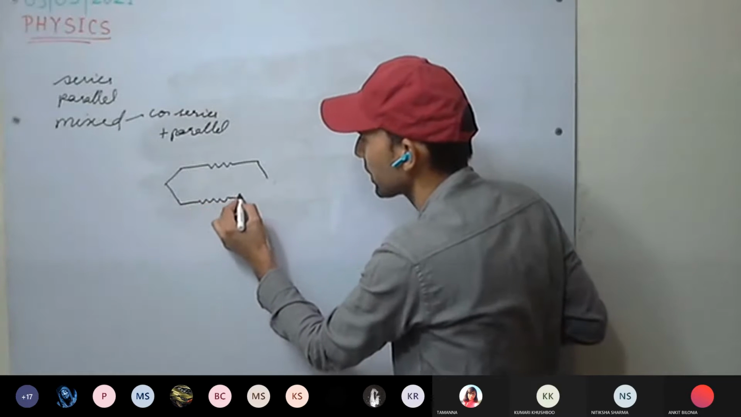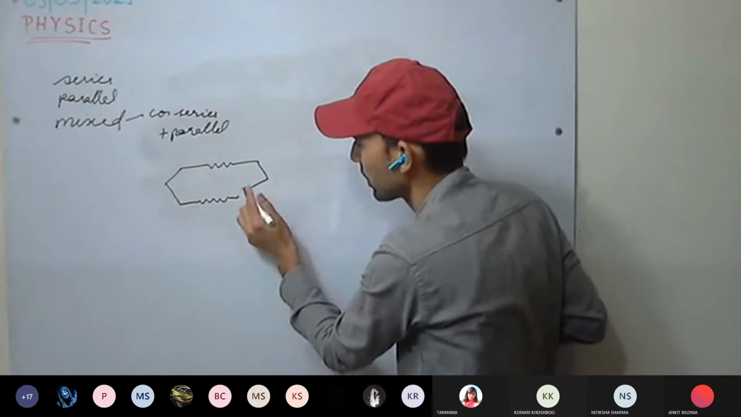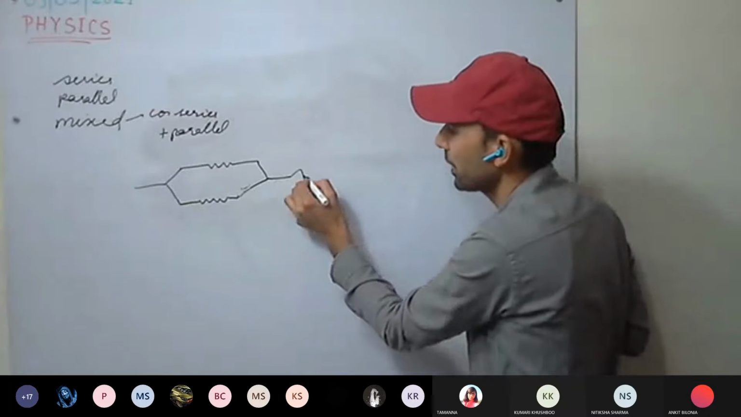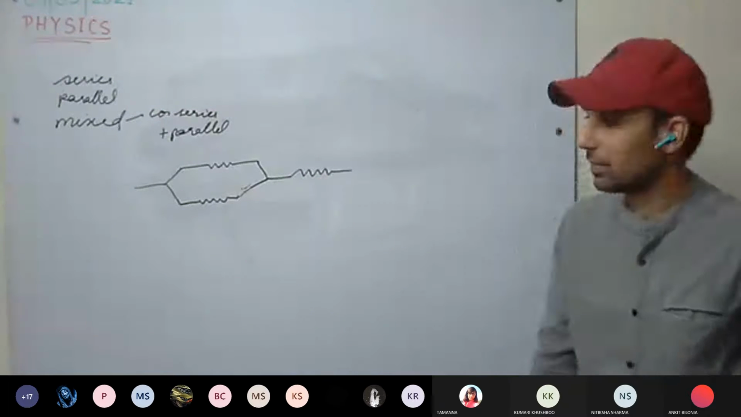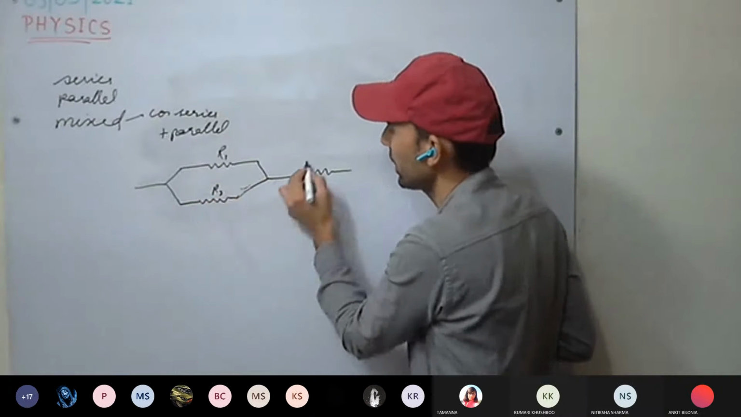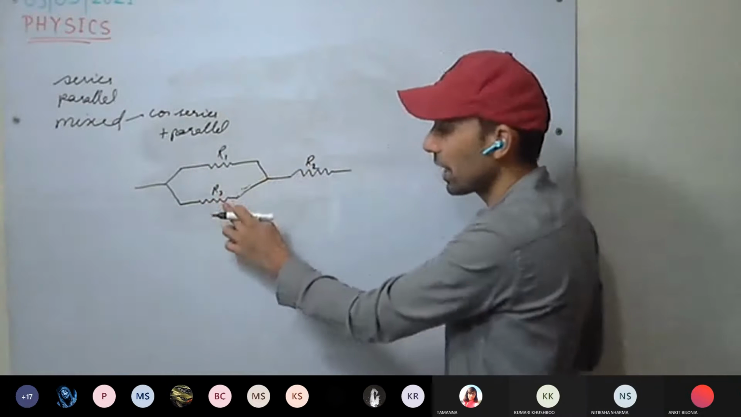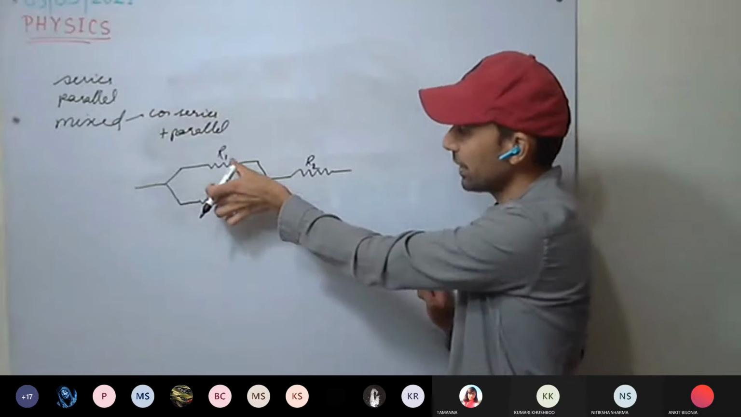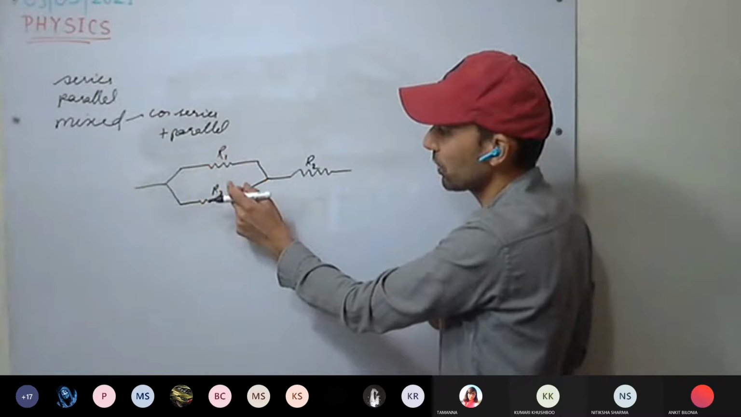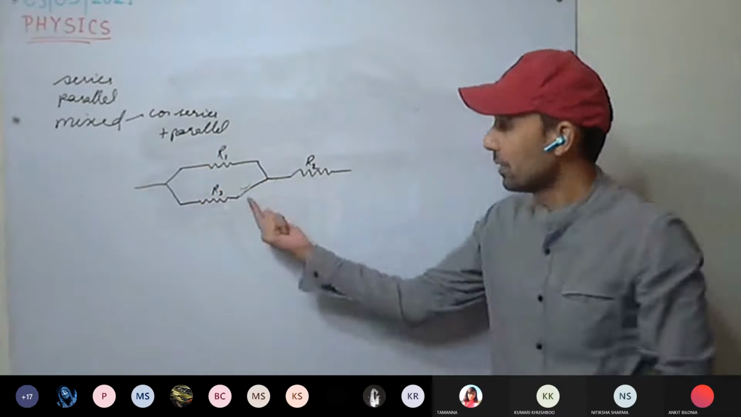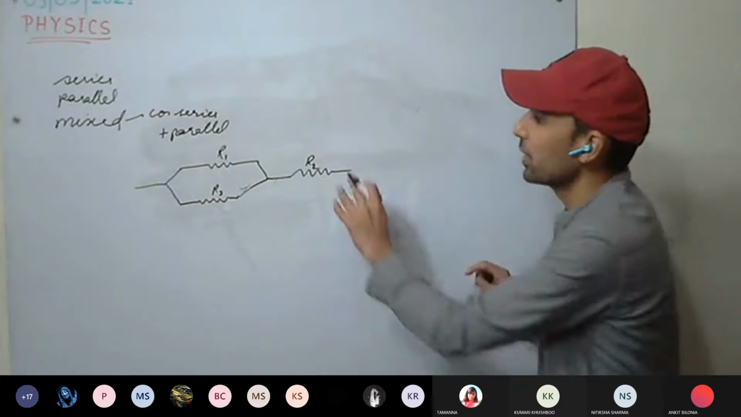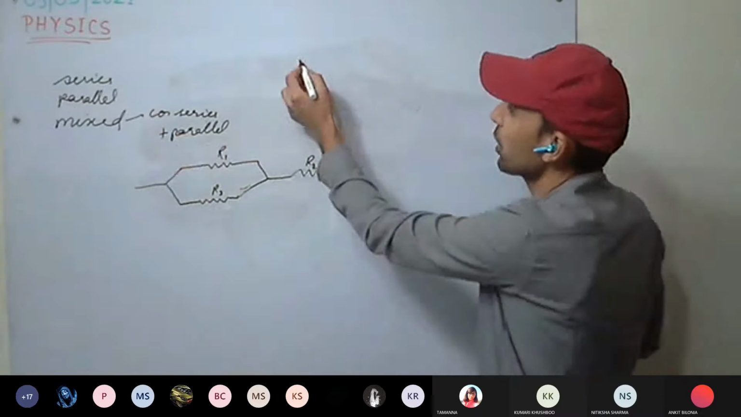what kind of combination is this? Parallel. Okay, and now series. See here, R1 and R2 are in parallel, and then the equivalent resistance of them is in series with R2. Series. Understood this one? So mixed can be of any combination.